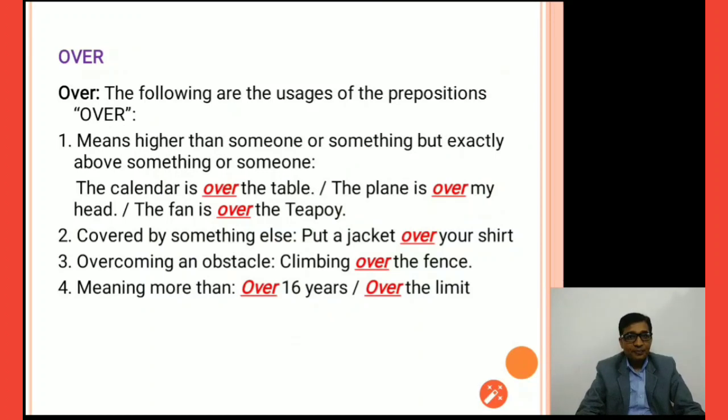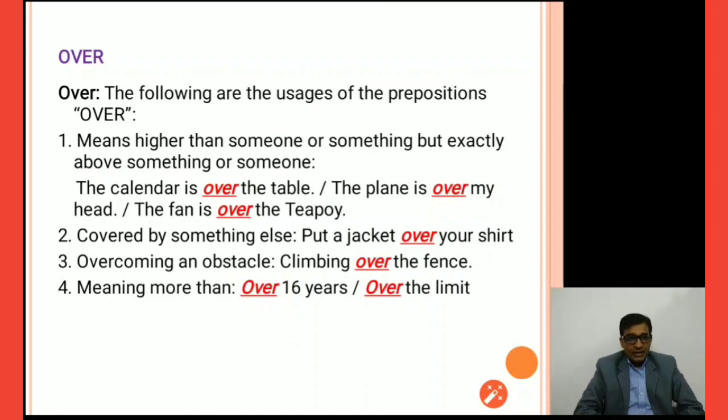The next one, over. The following are the usages of the preposition over. It means higher than someone or something and exactly above something or someone. The calendar is over the table. Over means exactly upward, exactly over your head, right? The plane is over my head. The fan is over the teapot. So when something is exactly over, in that situation we use the preposition over.